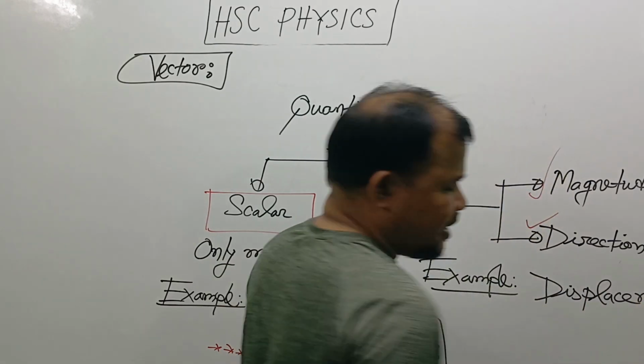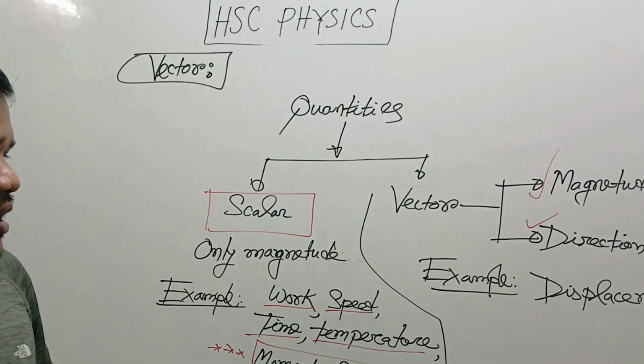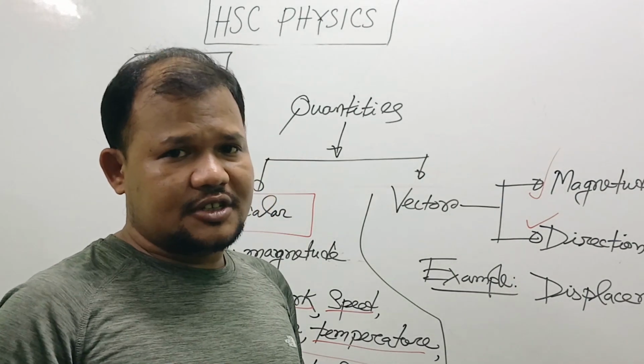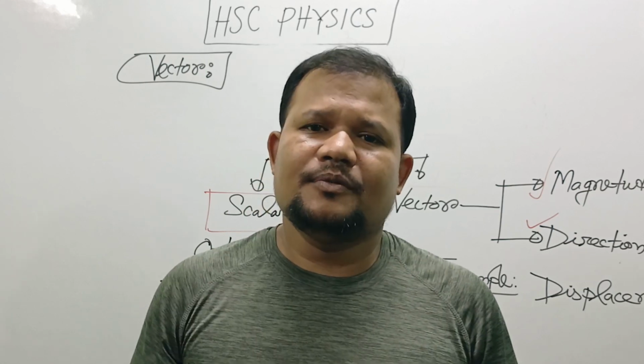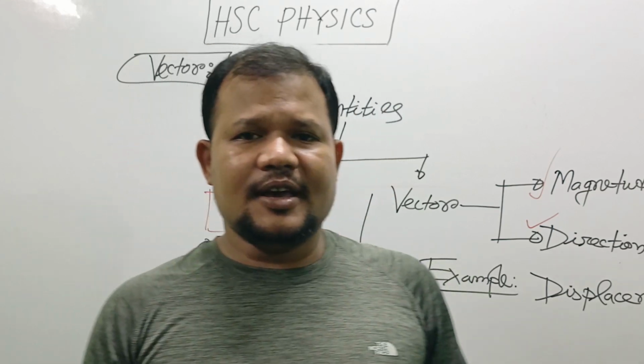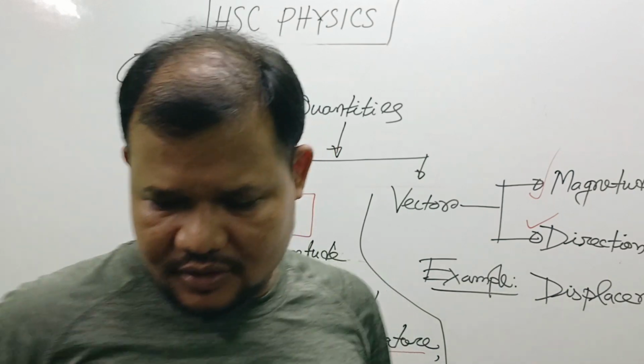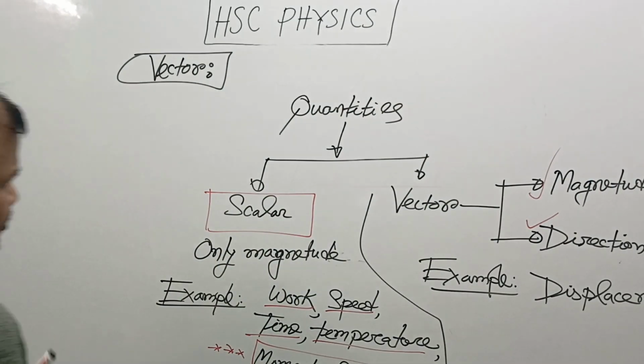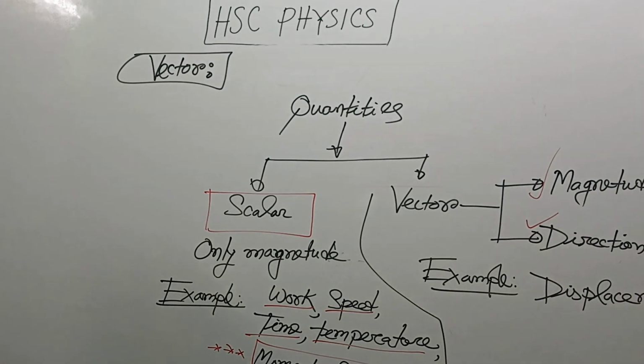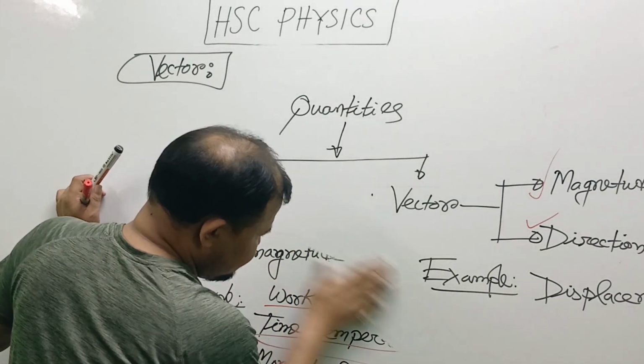Displacement is a vector quantity. Why is displacement a vector quantity? Because if we want to represent vector quantities perfectly and clearly, we must need two things. Now we discuss what displacement actually is.